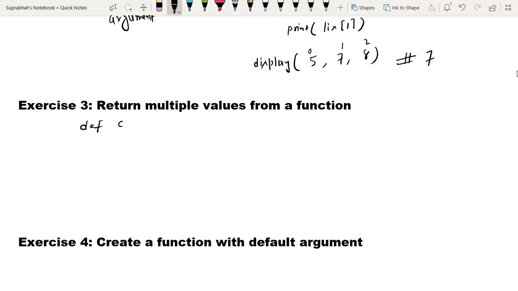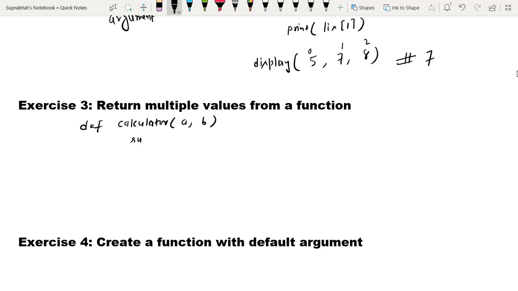Suppose I have a function like calculator, and here I am passing two arguments, a comma b, and here I have taken four variables.